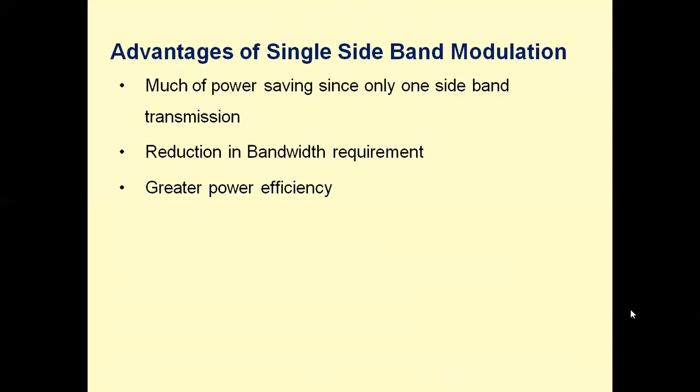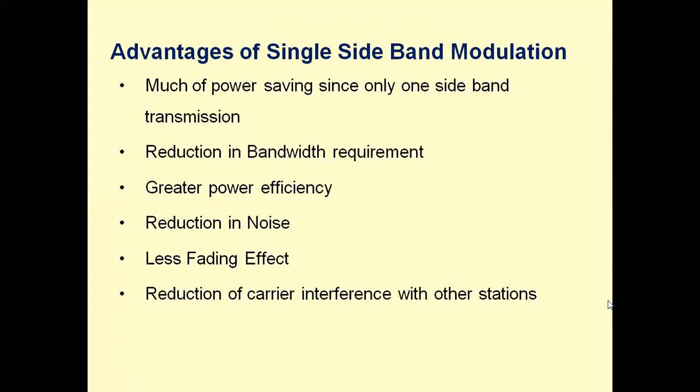Because of this reduction in bandwidth and removal of one sideband and carrier, there is a greater power efficiency. Power is very much saved. Since the bandwidth is reduced, there is a reduction of noise, less fading effect, there are less fluctuations in the received signal in case of single sideband modulation.